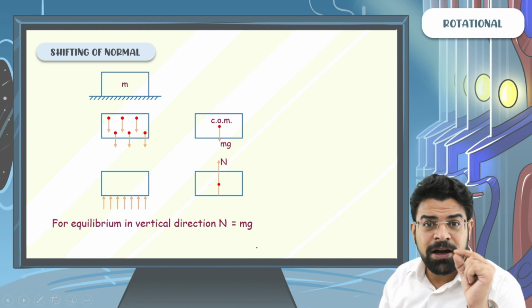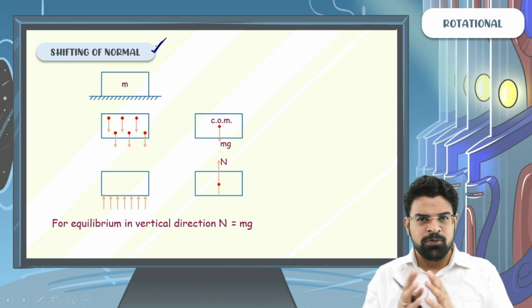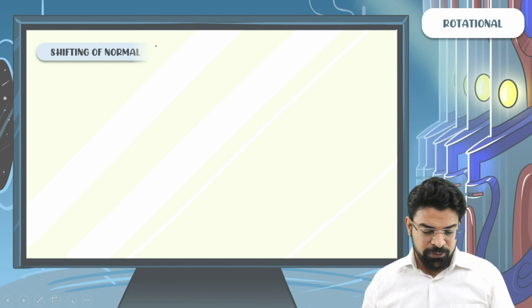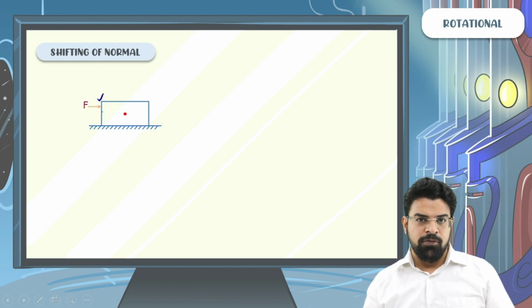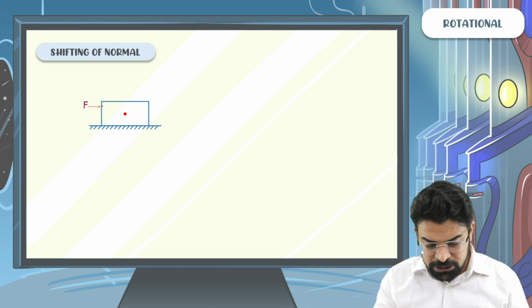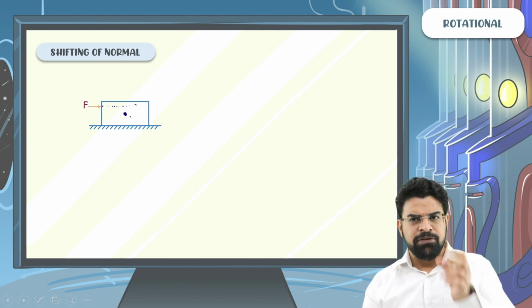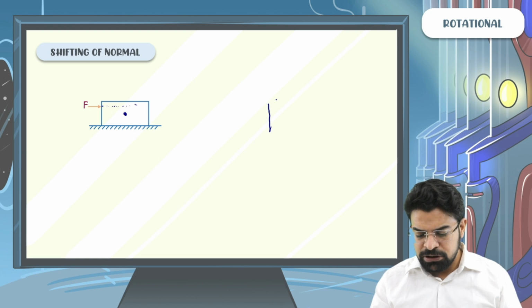But the heading we are learning is the shifting of normal. So sir, why will the normal force shift? Listen carefully. Let's say we have applied some horizontal force on the block from outside. Now tell me, this horizontal force has a torque about the center of mass in which sense? Clockwise or anti-clockwise? Whenever I ask you this type of question, forget every other force.